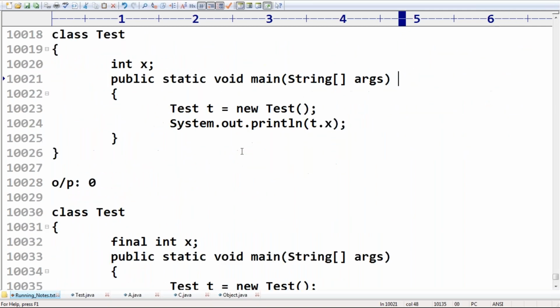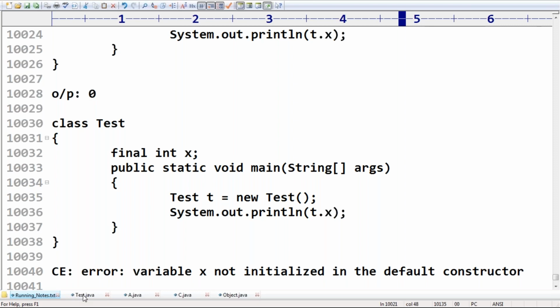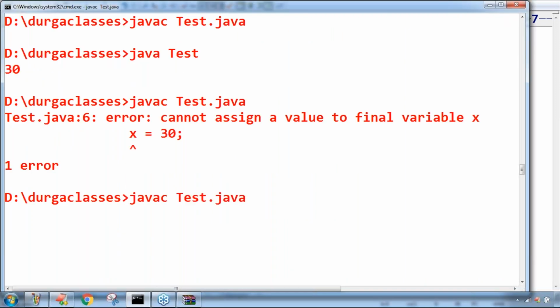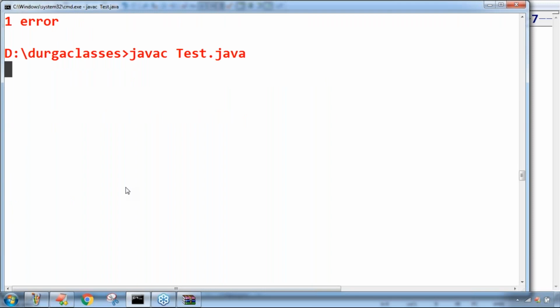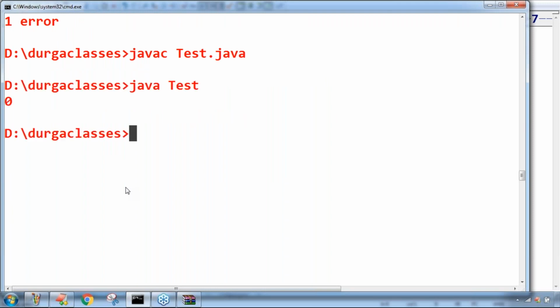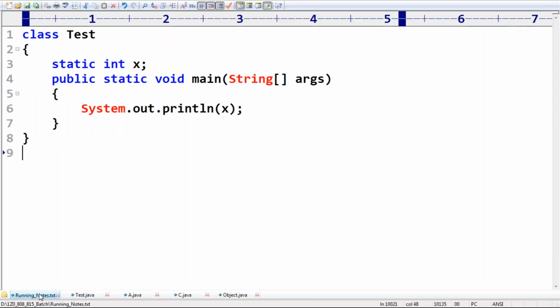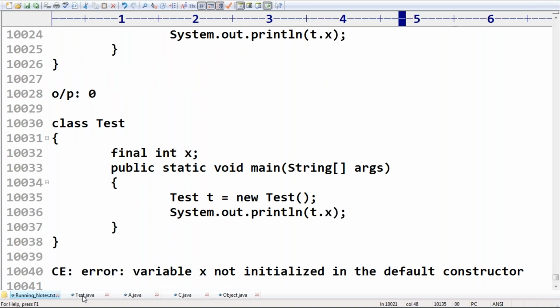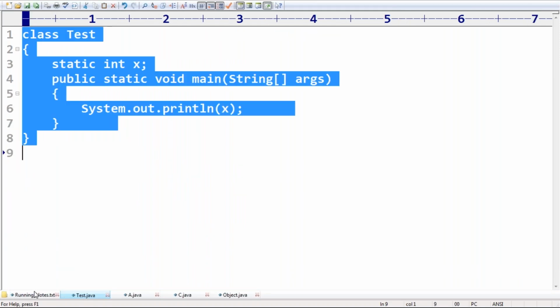Can anyone please tell what output we are going to get? 0. For a static variable, JVM will always provide a default value. The answer we are going to get is 0. Perfect. For a static variable, JVM will always provide a default value, right?